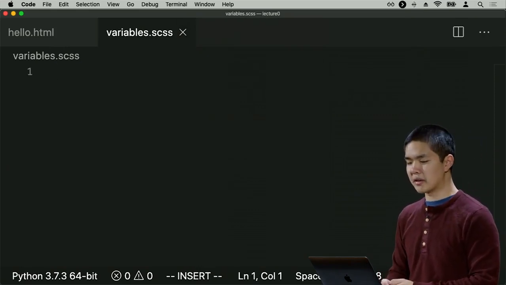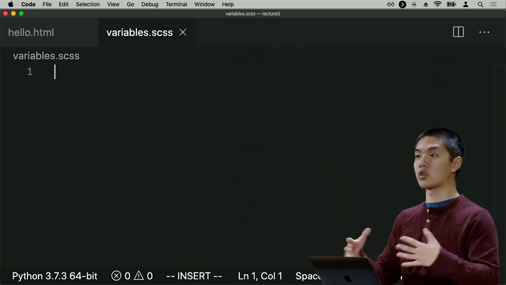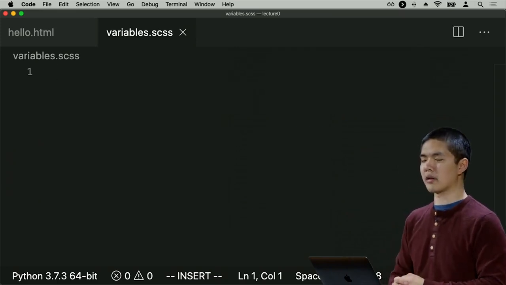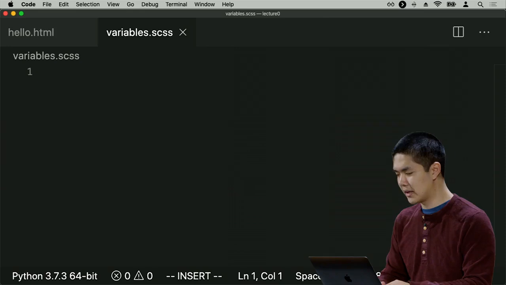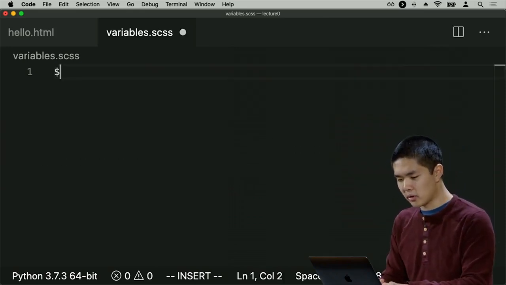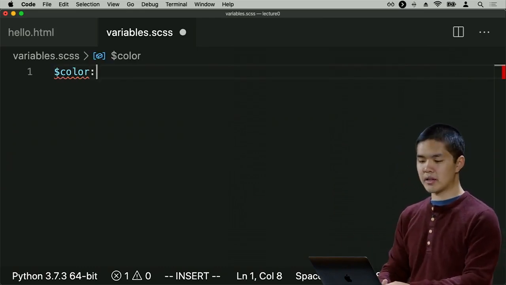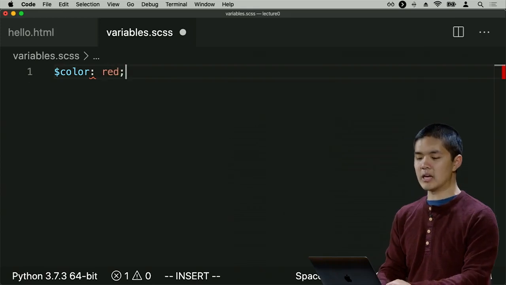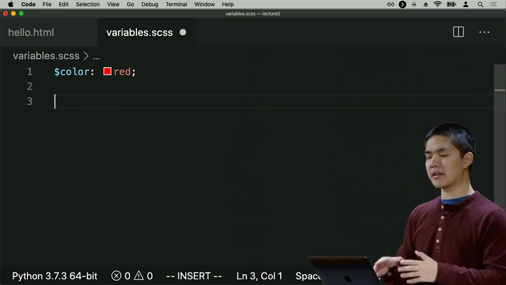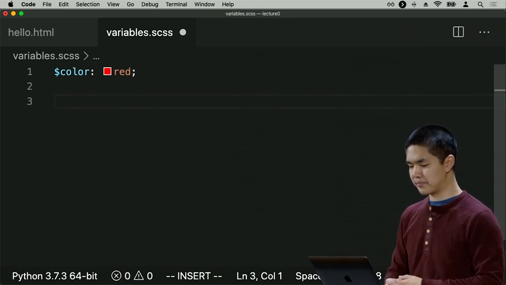And now what I can do in Sass is I can actually create variables in the same way that we could create variables in a programming language like Python, which we'll soon see. CSS normally doesn't support variables, but Sass is going to give us that power. In Sass, all variables begin with a $ sign. So I can create a variable, $color, to create a variable called color. And I can say the variable called color is going to be equal to red. So this line here, line 1, is my way of telling Sass I'd like to create a variable called color, and I'd like for its value to be red.